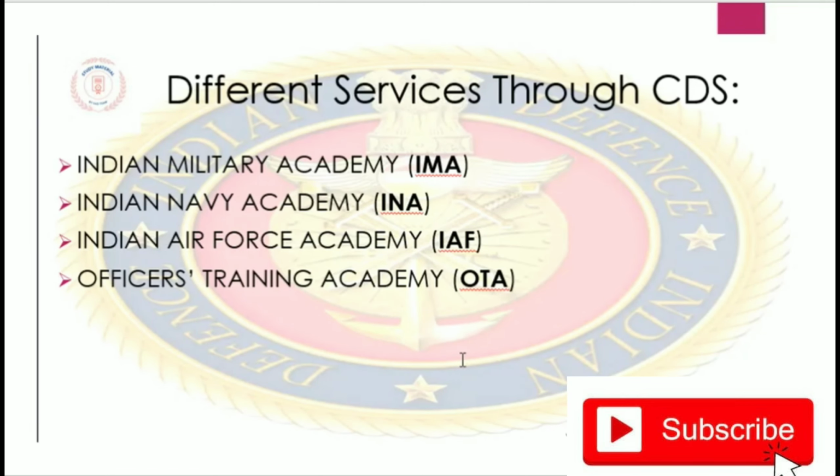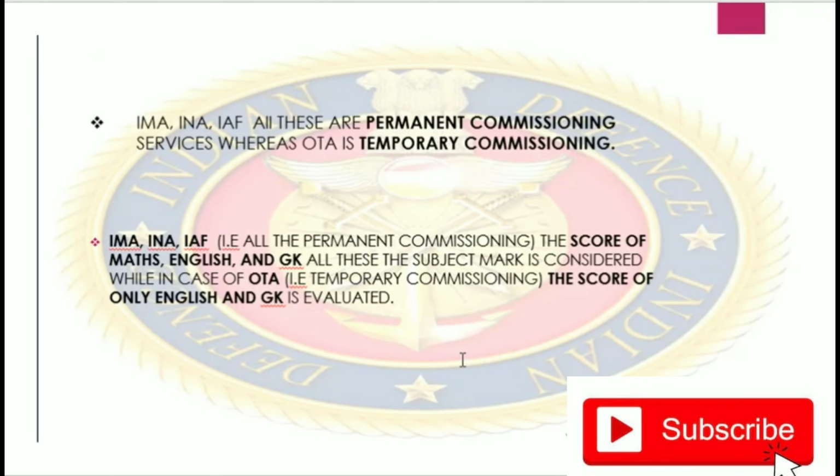Now, looking over these four services, there are a few more points on the board. The very first point is that the Indian Military Academy, Naval Academy and Air Force Academy, all these three services are permanent commissioning, whereas OTA, the Officers Training Academy, is a temporary commissioning.